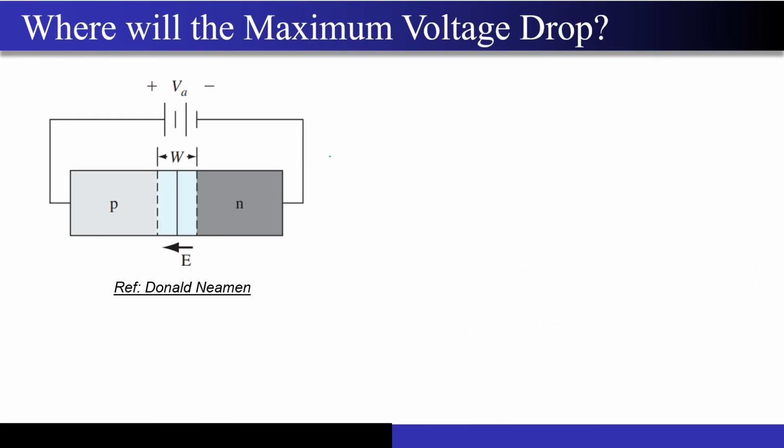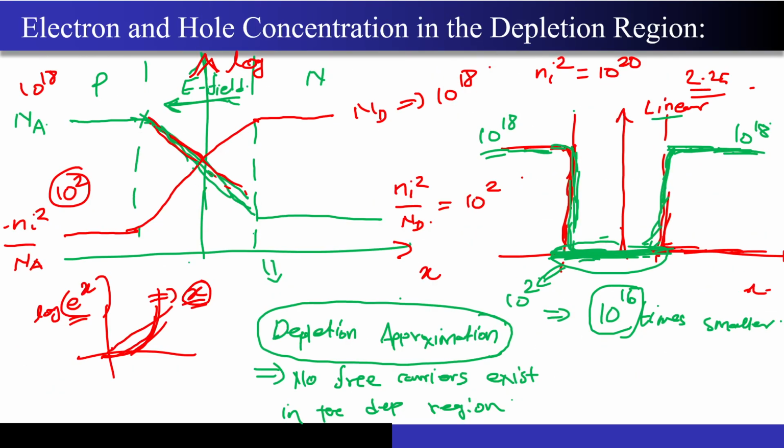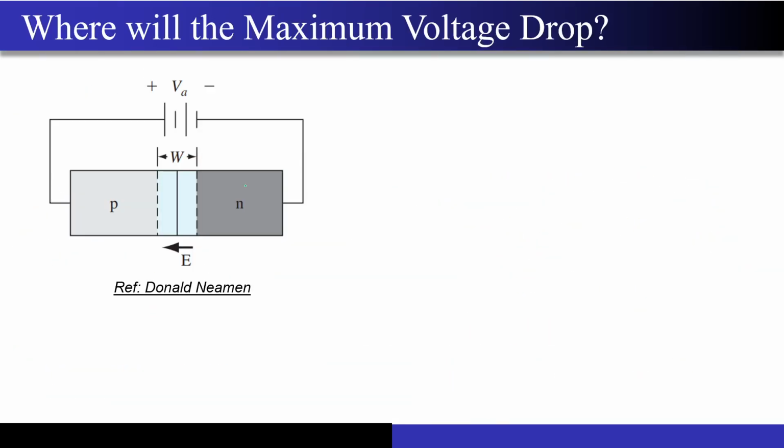No? Okay, very good. So now, based on the same concept of the free carriers existence in the depletion region and these neutral regions, I will ask you one more concept. If I apply a bias, let's say I apply a 5 volt bias across this PN junction, you must have studied that this is what we call quasi neutral. This is quasi neutral. This region is also quasi neutral. Correct? But this region consists of a net charge density. Correct? So now I will draw an equivalent circuit model of this. Correct?